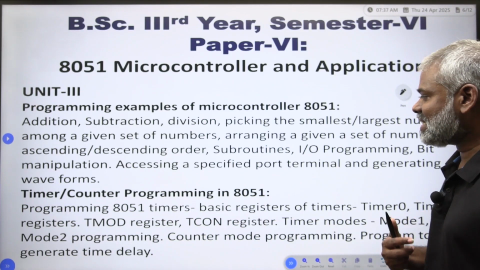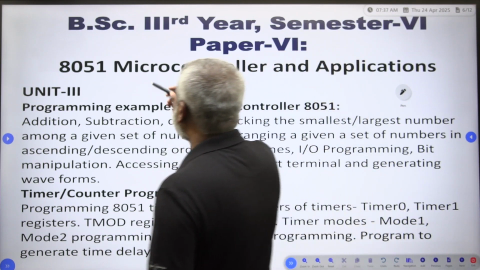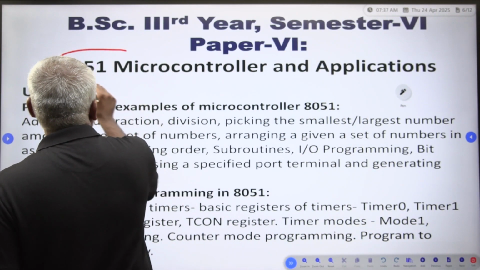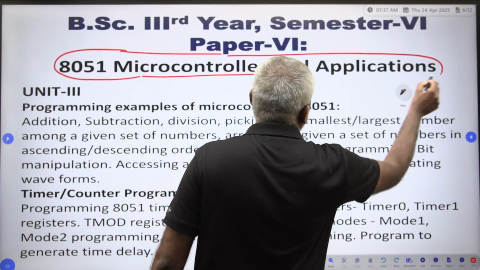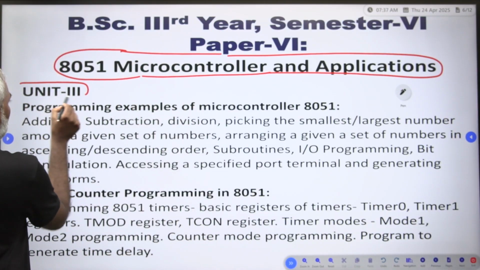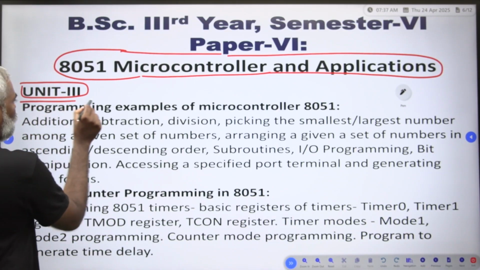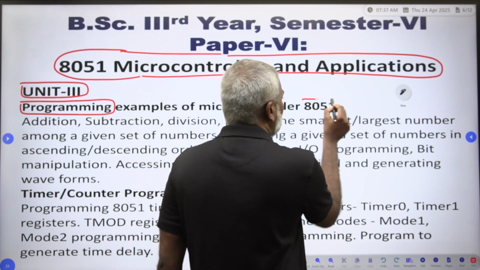Now, unit number 3 you are able to see. What is your unit number 3? Unit number 3 you have to take under the 8051 microcontroller and applications. That is, unit number 3 is programming examples of the microcontroller of 8051.